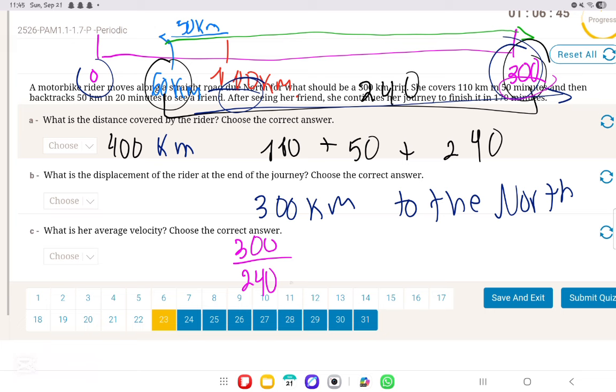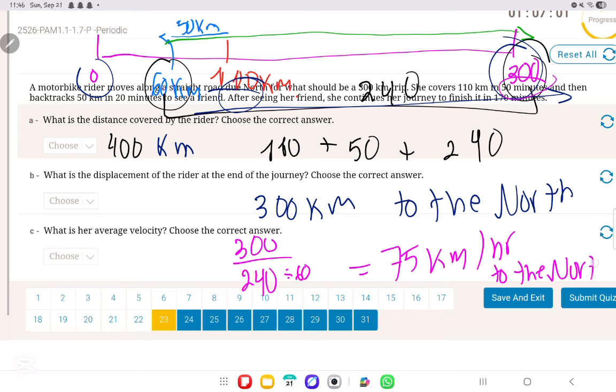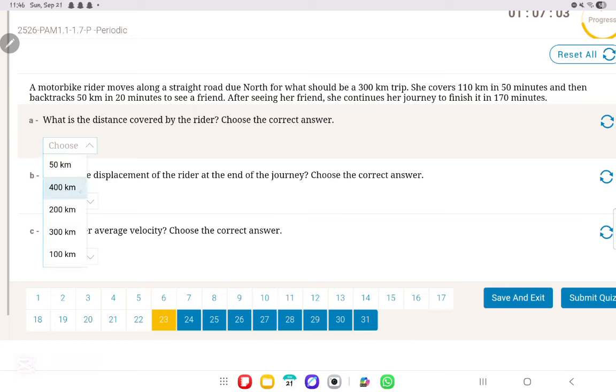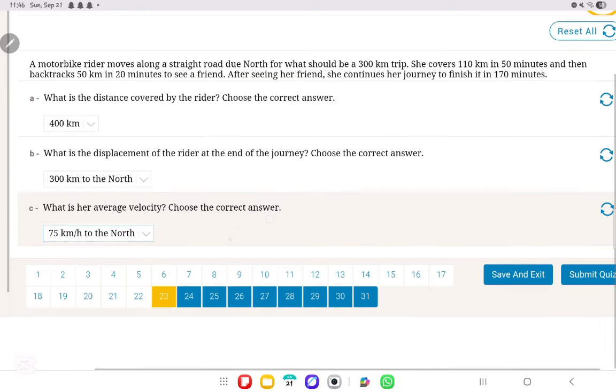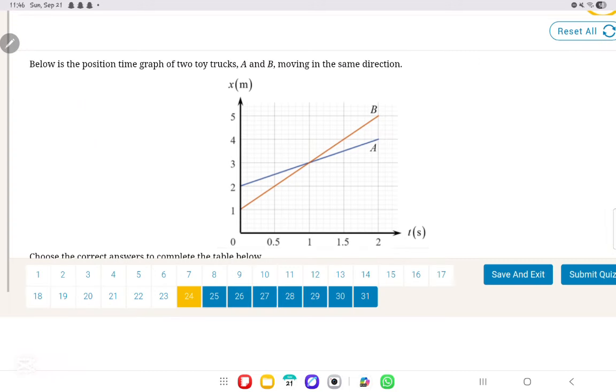We needed an hour, so we'll divide by 60. So 300 over 240 divided by 60 is in the denominator, and we will get 75 kilometers per hour. To which direction? To the north. Perfect. So 400, 300 kilometers to the north, and 75 kilometers per hour to the north. Whew. Okay.